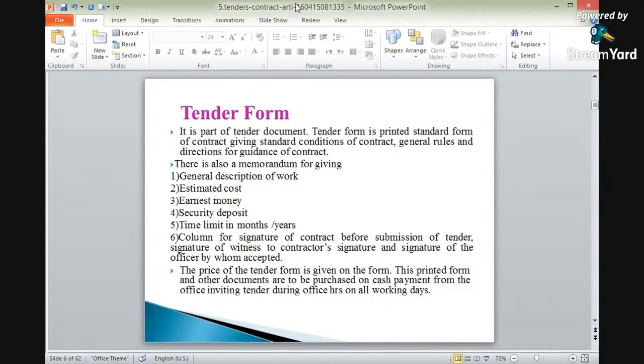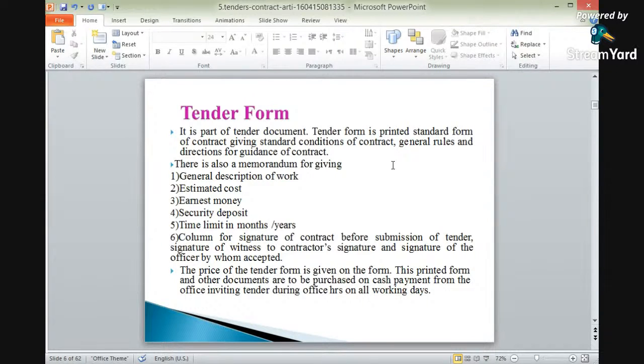The general description of work has to be mentioned. Estimated cost is again very important. Earnest money is also important; we will see the details about earnest money or security deposit in the next slides. The estimated cost is the total amount of cost required for construction. Earnest money is nothing but a security deposit, and it will be mentioned in the standard documents.